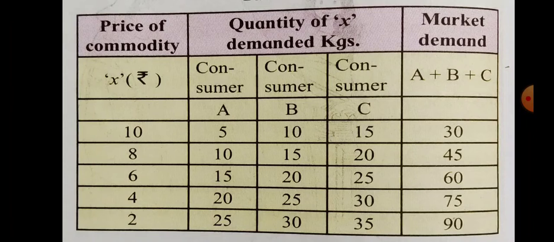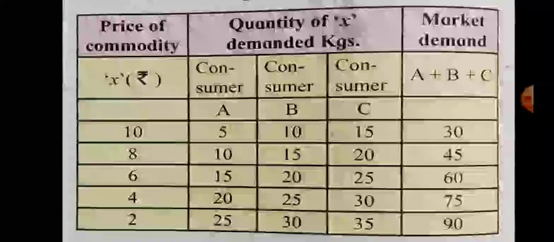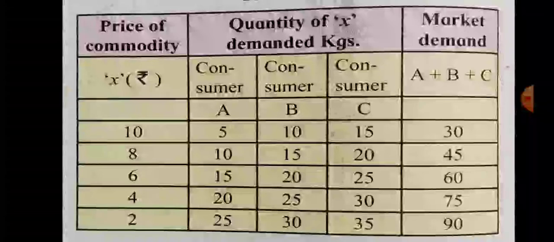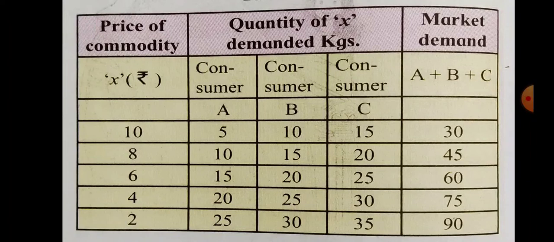When price falls to 8, market demand is 45 kg. When price falls to 6, market demand rises to 60 kg. When price falls to 4, market demand rises to 75 kg. And when price falls to rupees 2, market demand rises to 90 kg.